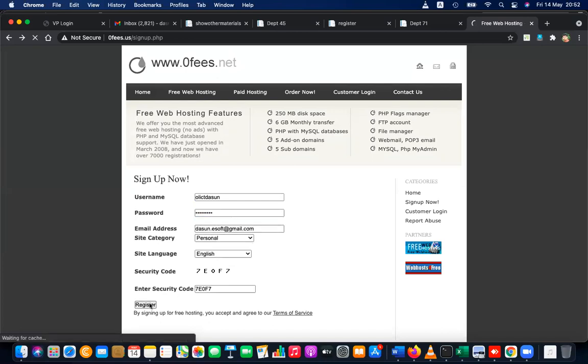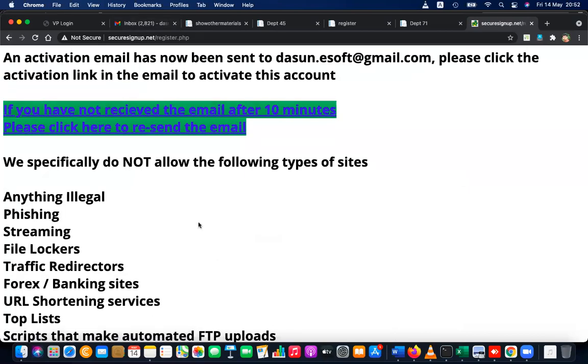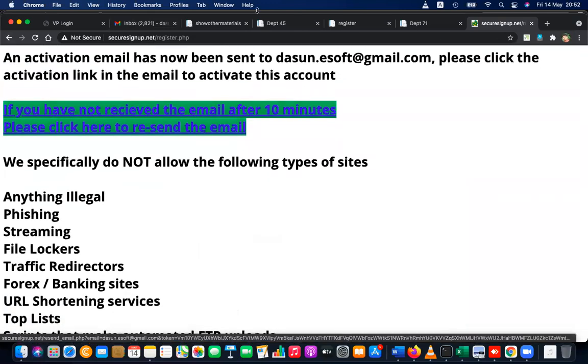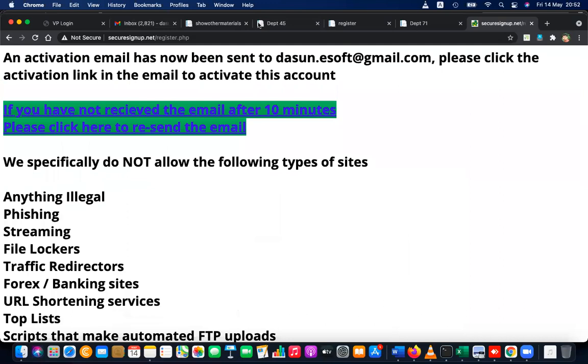Okay, then register. You will see something like this. Excuse me, sir. Yes. Sir, do we have to put the security code, the given security code? Yes, the given security code you had to use.